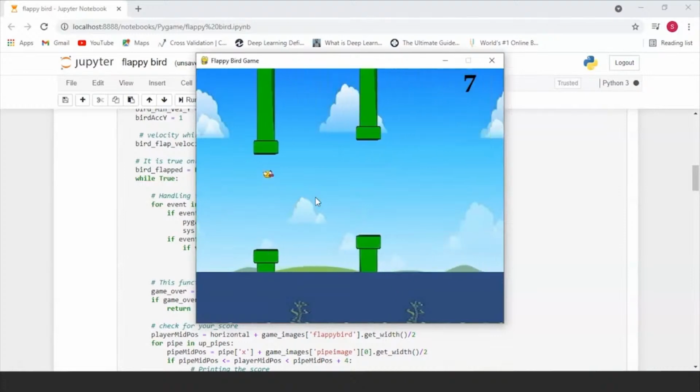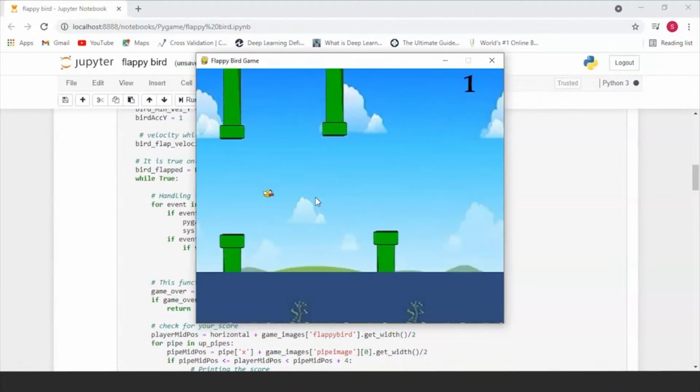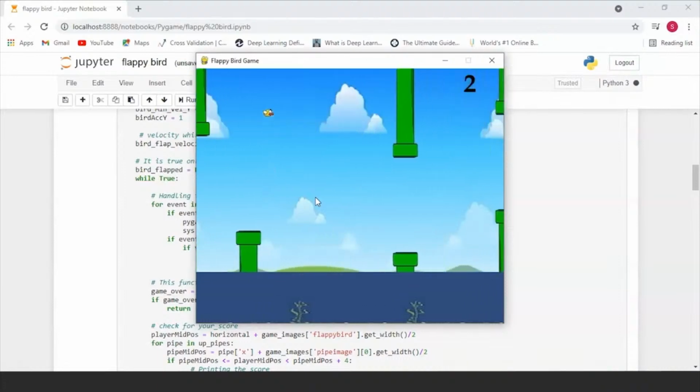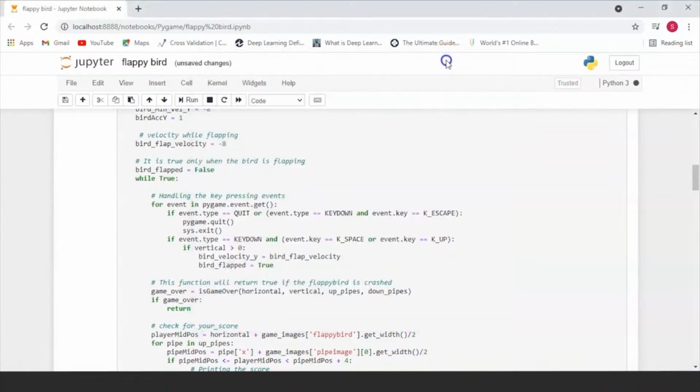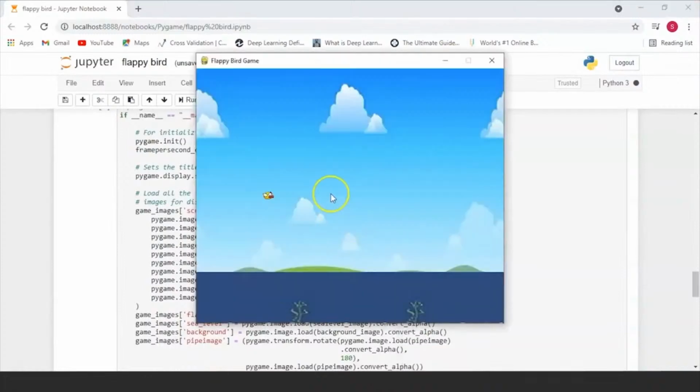And do you remember the acceleration parameter that we have? This is where you can see it come into play. So I stopped, and the way the bird free falls, all of this is because of the acceleration parameter that we set. So this is basically how you can use Pygame to create a game.